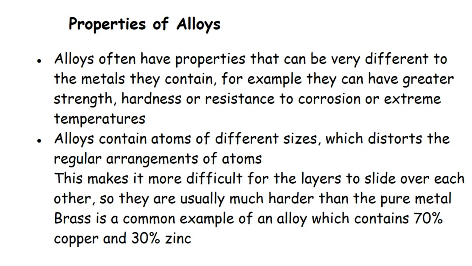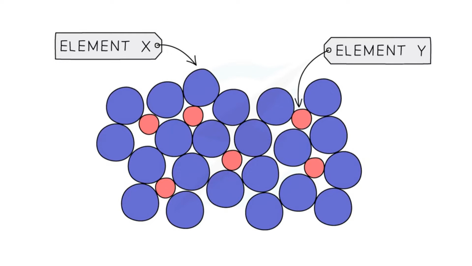Alloys contain atoms of different sizes, which distorts the regular arrangement of atoms. This makes it more difficult for the layers to slide over each other, so they are usually much harder than the pure metal. Brass is a common example of an alloy which contains 70% copper and 30% zinc. Bronze is another example, which contains copper and tin. This is the figure showing the arrangement of an alloy, element X and element Y, that makes it difficult to slide over one another.